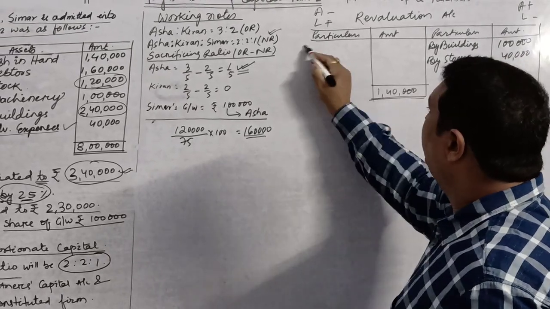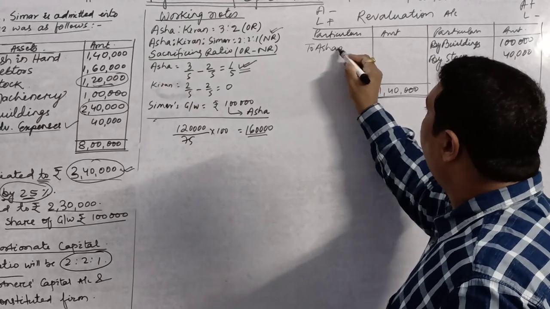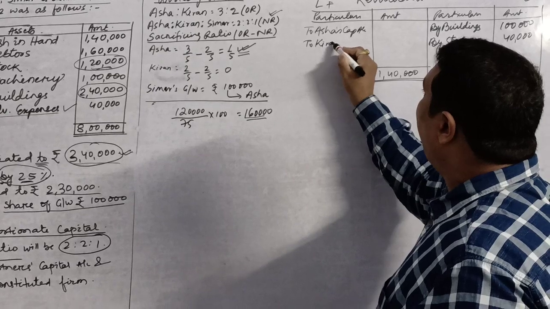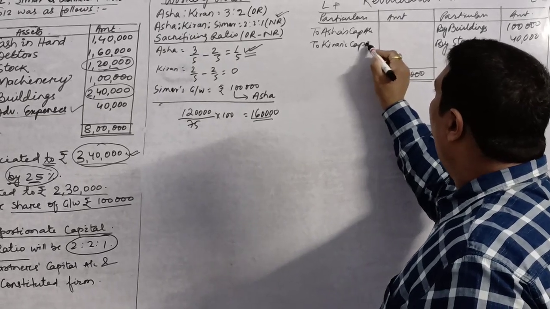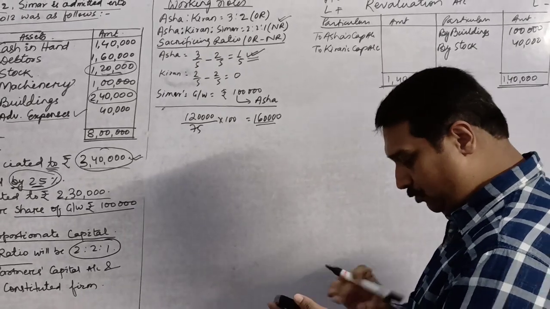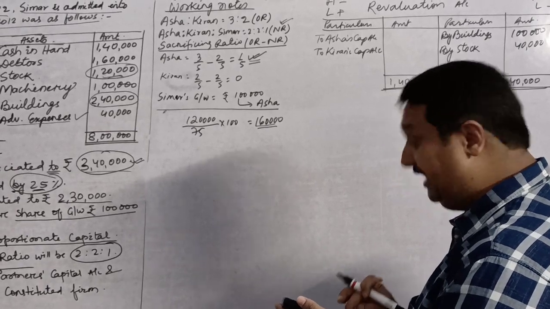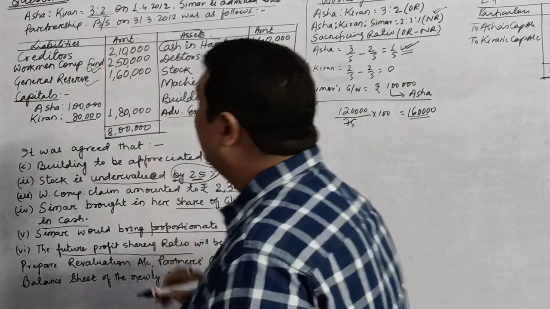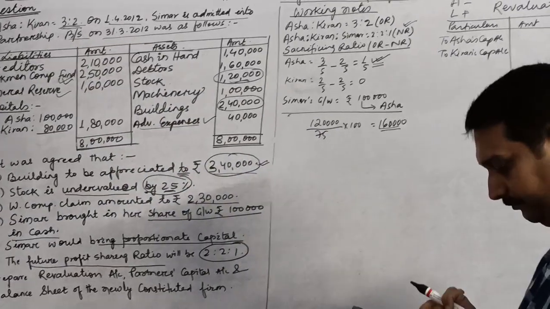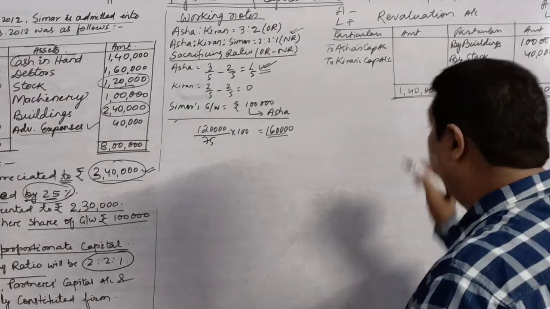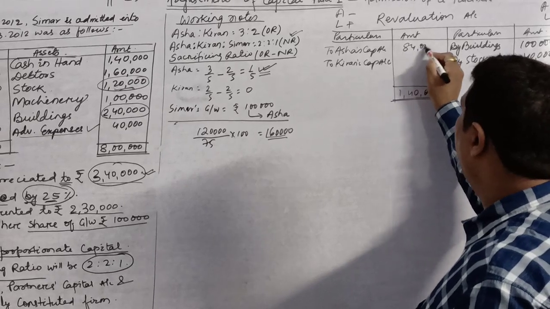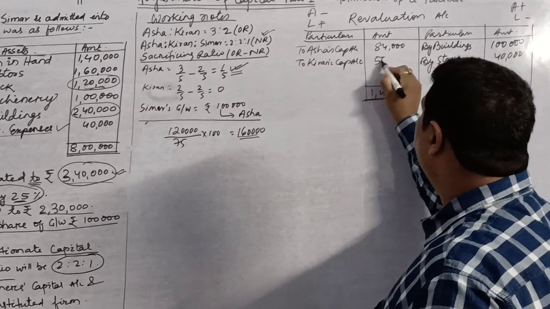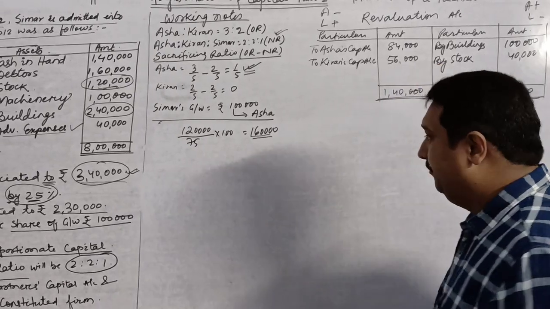This will be distributed between Asha's capital account and Kiran's capital account in their old profit sharing ratio, which is 3:2. So Asha will get 3 divided by 5. It is 84,000 that will be received by Asha and 56,000 will be received by Kiran.